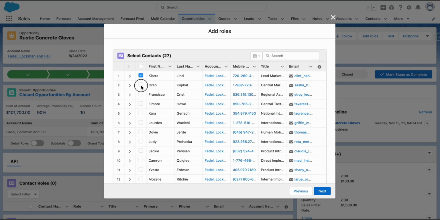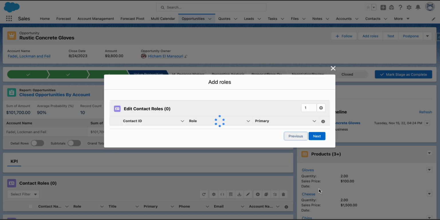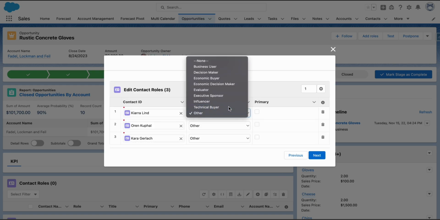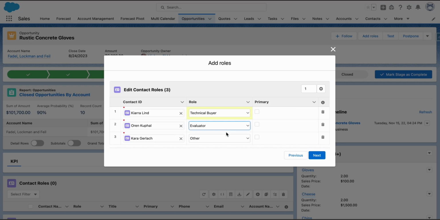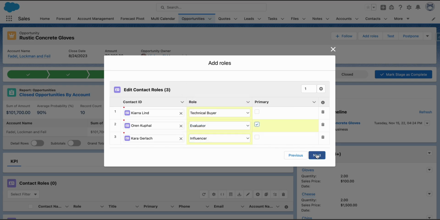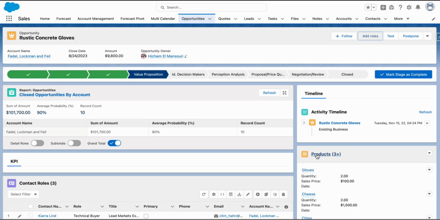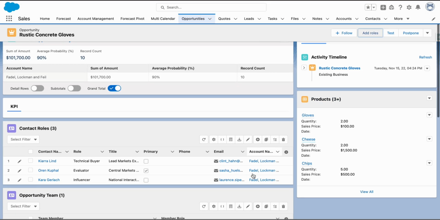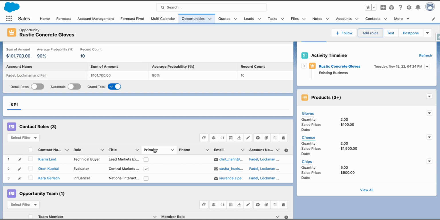Select the contact that you want from the list. Then hit Next. From here, you can select the roles and define if they are primary or not. Once you have made your selections, click Next. Now, you will see the contact roles added.